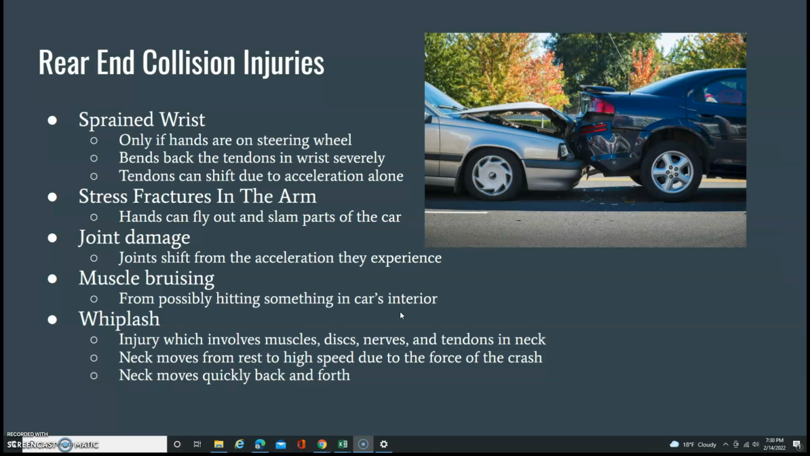Stress fractures in the arm can happen when the hands fly out of control and slam parts of the car. Joint damage occurs from the acceleration alone, which can shift the joints around. Muscle bruising would happen with contact from a blunt force object.